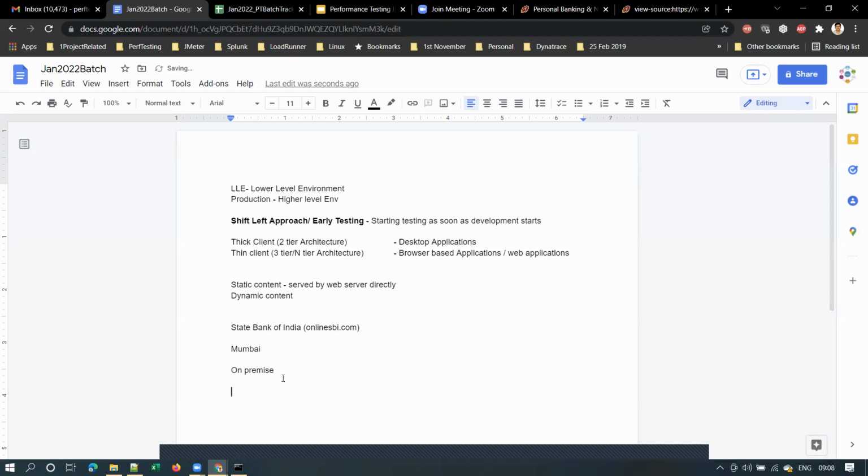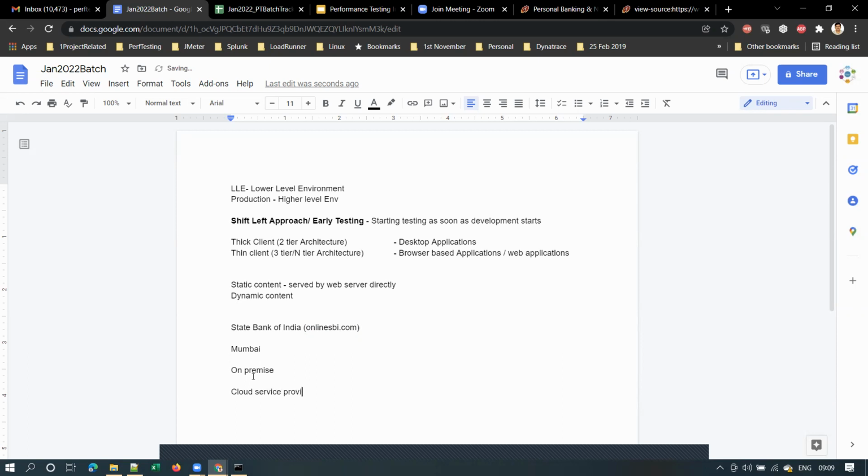After the cloud concept came into the picture, instead of using their own servers, SBI may be using some data center provided by cloud service providers.